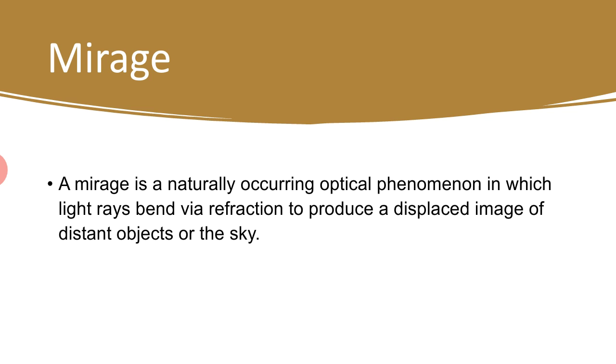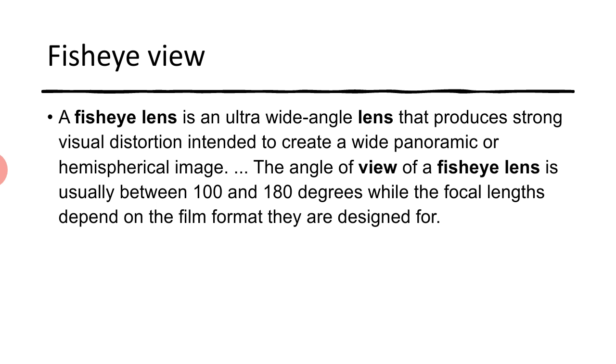Another one is mirage. Mirage is an optical phenomenon that creates the illusion of water, often with inverted reflections of distant objects. Fish and other aquatic animals and divers see a reflected view of the objects present in their surroundings. When light reflects from the outer world to the boundary of two different media such as air and water, total internal reflection occurs. As a result, objects above the surface such as the moon, plants and sun are visible to the fish under the water. However, the shape and distance of the image of such objects are different from their real form.